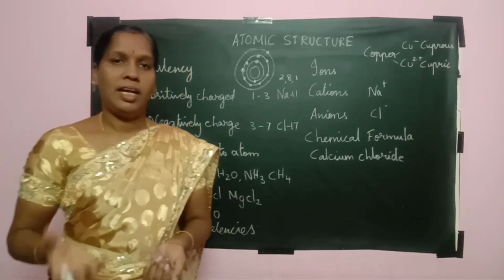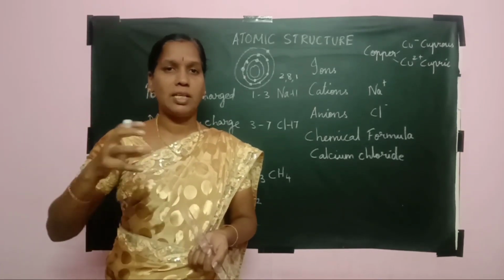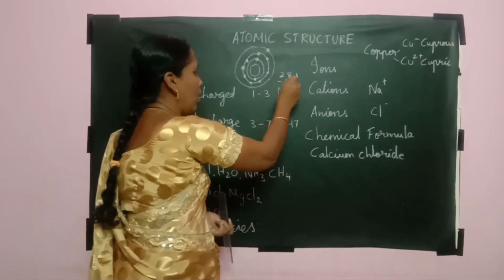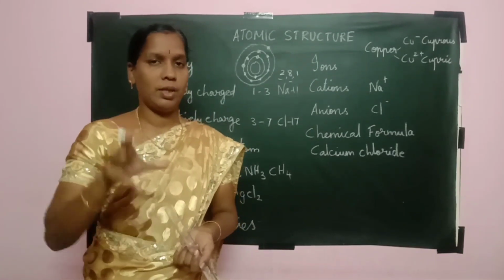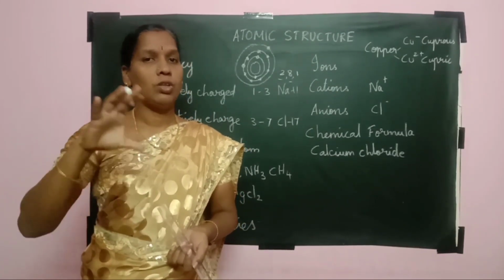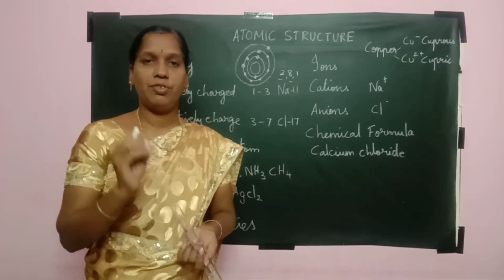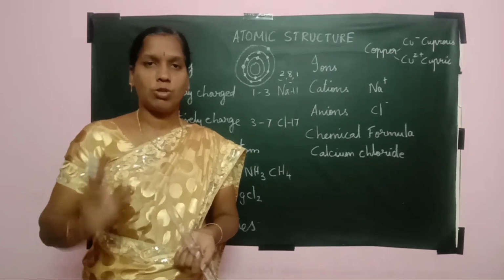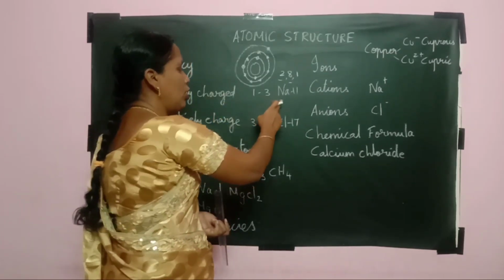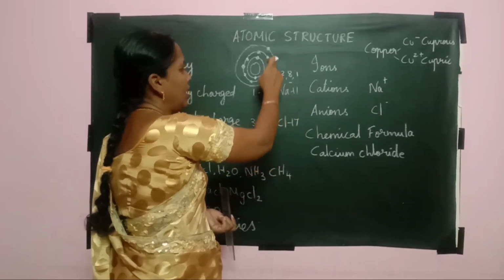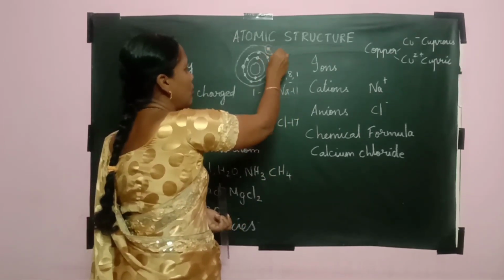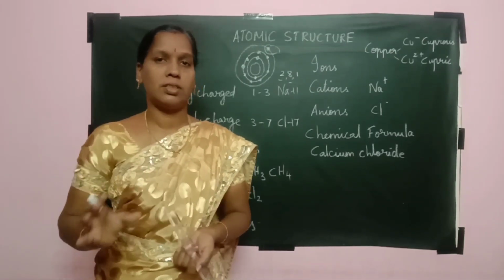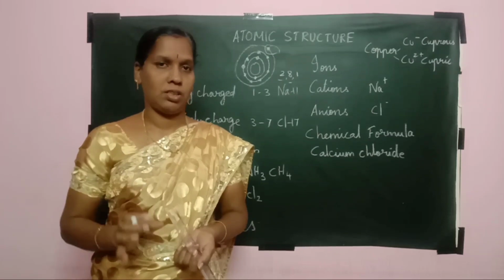When these atoms want to attain a stable state configuration, they need either a duplet or an octet, that is, either 2 or 8 electrons in the outermost orbit. Helium has only 2, and neon has 8 in its outermost orbit. Sodium has 11 electrons, arranged like this, so it is ready to lose 1 electron. If 1 electron is lost or donated, then it becomes positively charged.